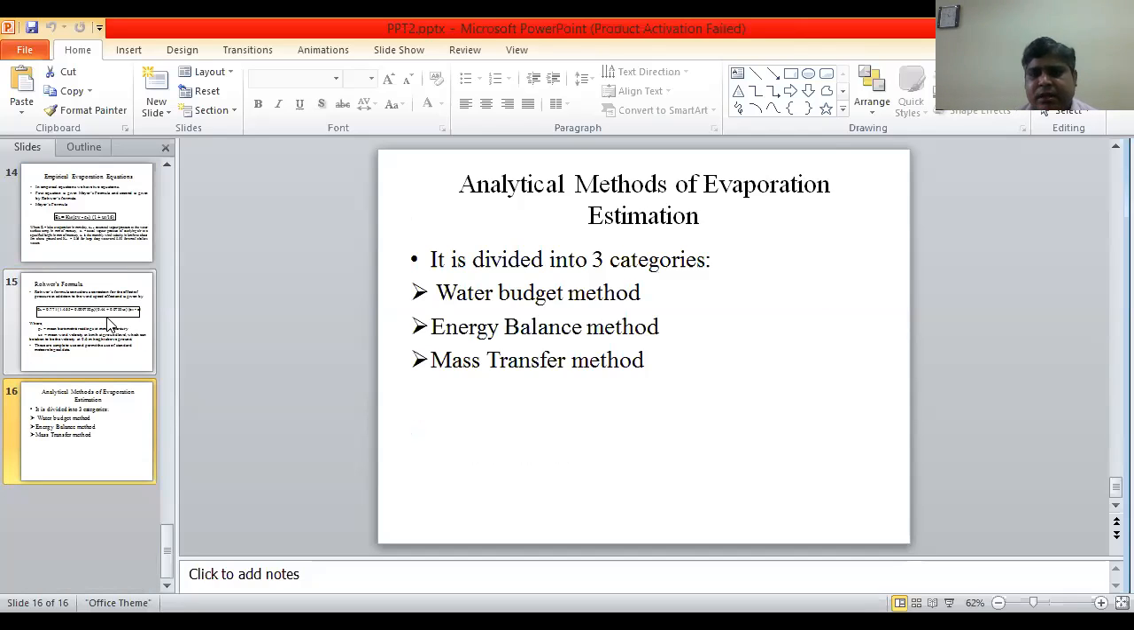Analytical methods of evaporation. Basically there are three types of methods: water vapor equation, energy balance method, and mass transfer method. We will discuss them in the next class.